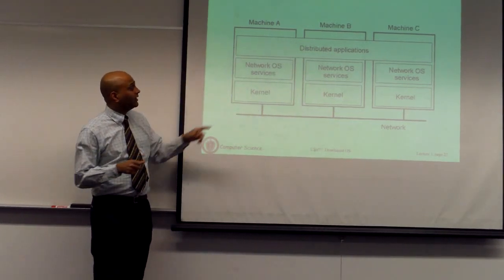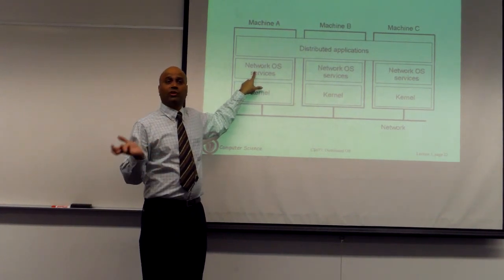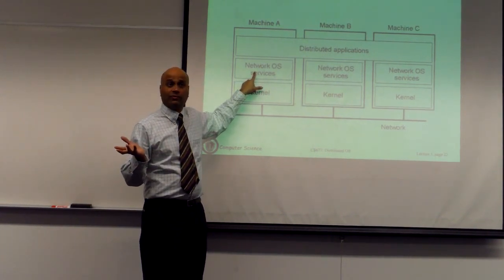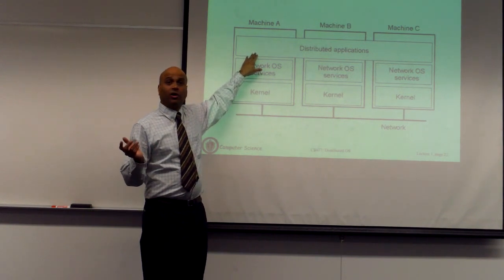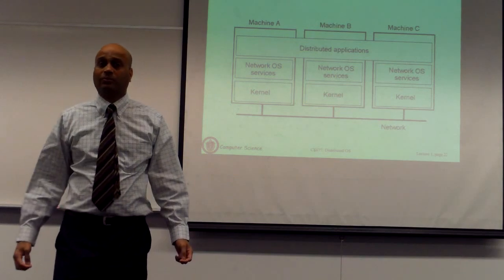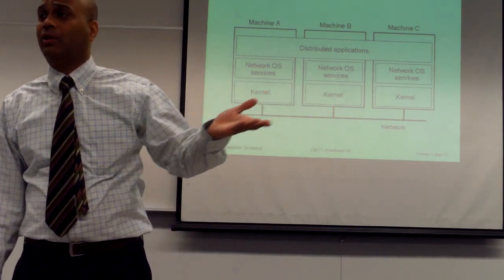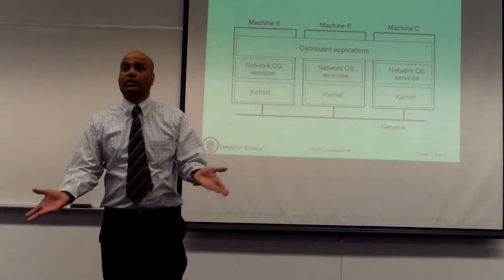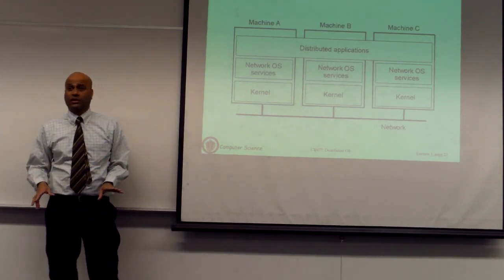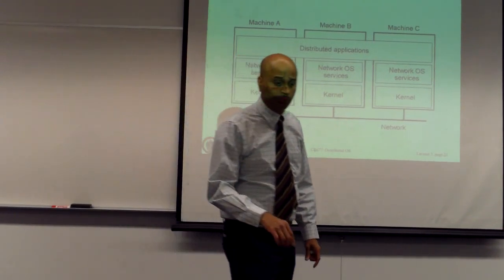Here is a network operating system picture. In this case, you have a kernel, and you have network OS services that allow you to do remote login and all these other things. Applications that run on top are aware of the fact there are independent machines. They have to use them explicitly. You might say, send a request to machine B and have it perform this task. You just don't say execute this request and have the OS take care of it for you. The presence of machines is actually visible.